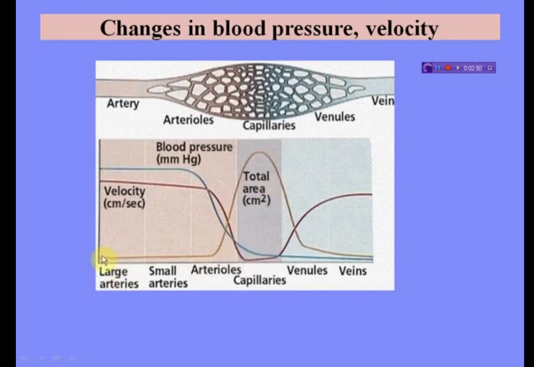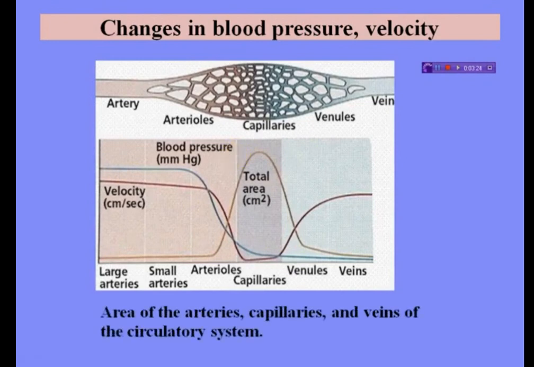Large arteries have no blood pressure because there is no pressure in the large arteries. Small arteries also have no pressure. In arterioles, there is a pressure in the blood. In venules, there is a high pressure in the blood. So these are the changes in blood pressure and velocity.